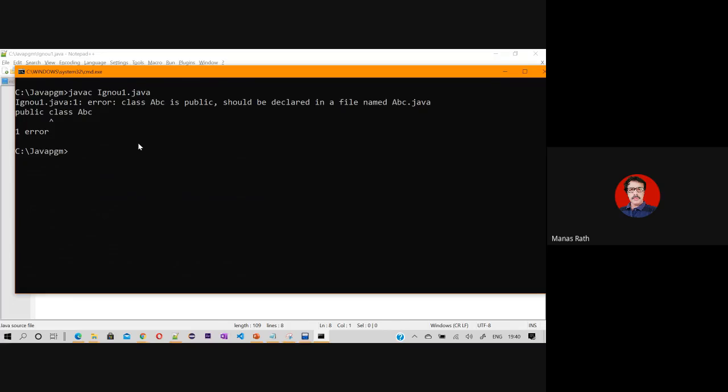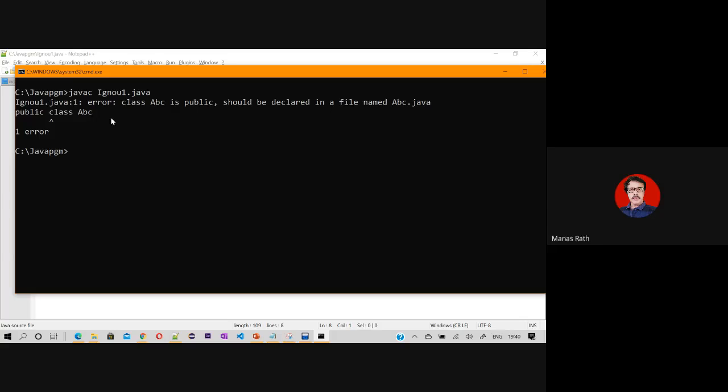What is the error? You just read it very clearly now. It says the class ABC is public, should be declared in a file named abc.java. Are you getting the meaning? The meaning is, if the class name is ABC and it is declared as public, then the file name should match the class name. Is that clear to all of you?